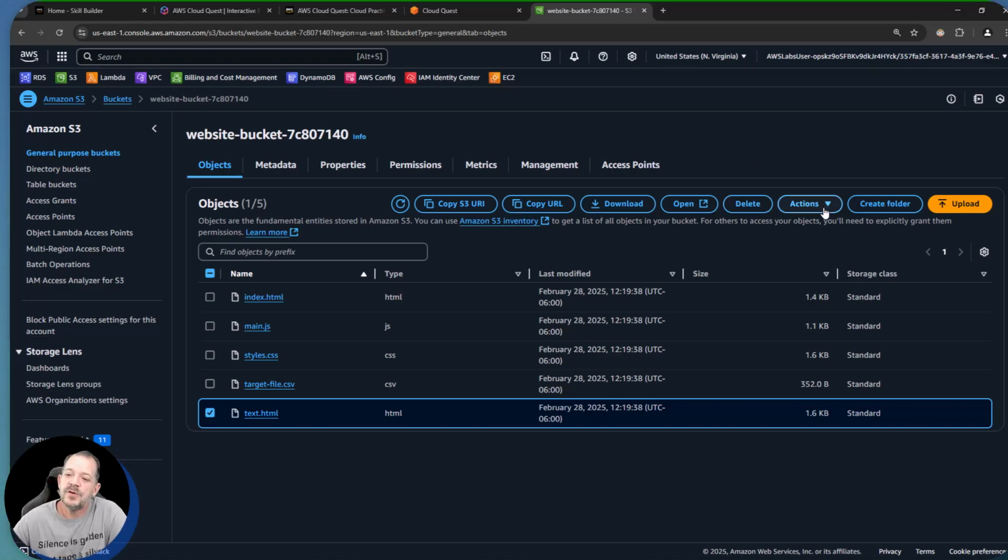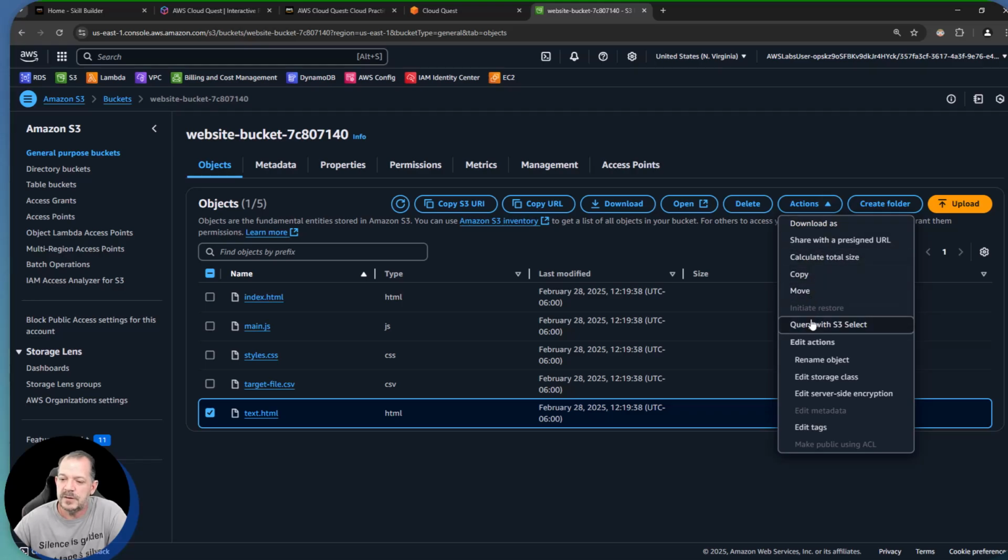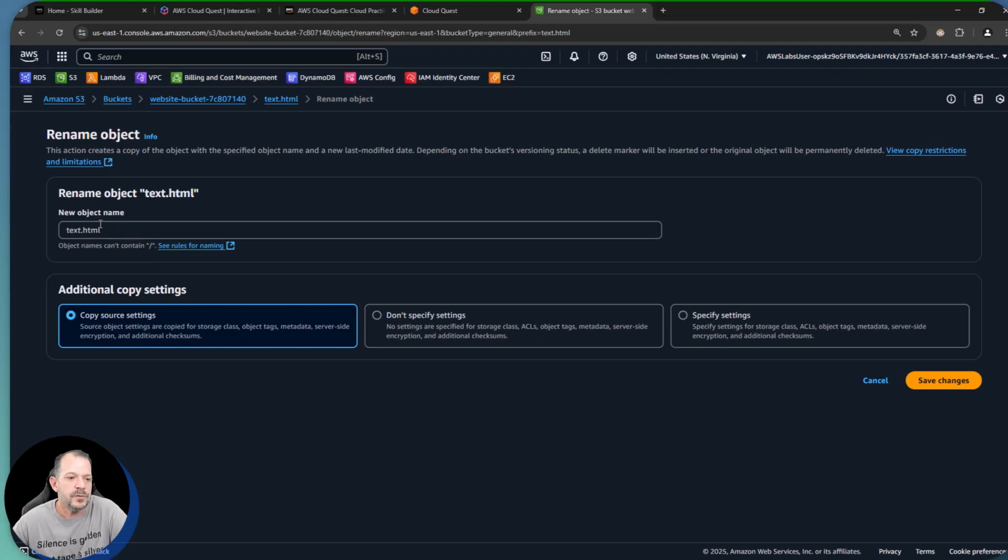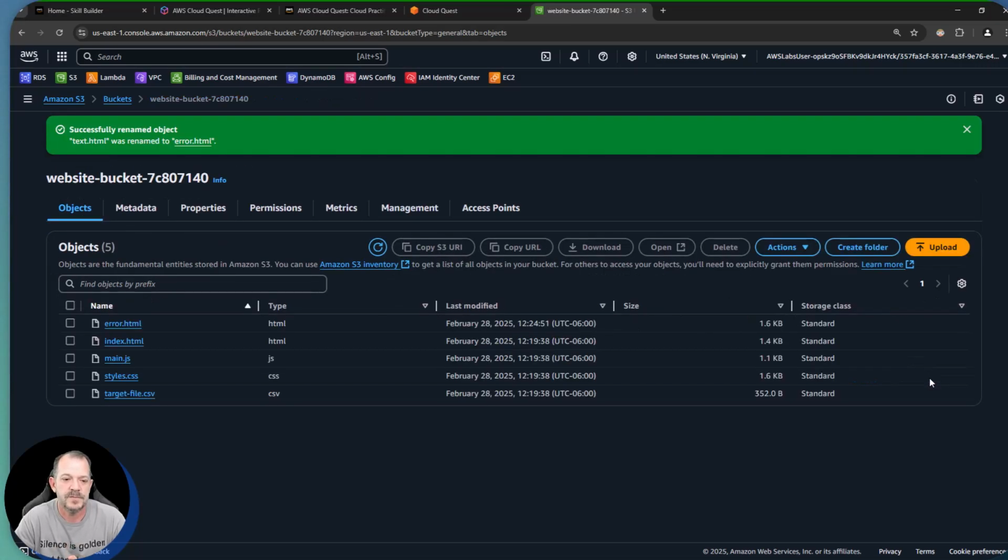So we're going to go over to the Actions tab over here on the right-hand side. We're going to go down here, and what do we need to do? We need to rename the object. We're doing this so that if we run into any errors on this website, we're going to have this error.html page automatically set up, and that will load if we can't load any of the particular pages or assets we're trying to load. All right, so that's basically the first 5, 6 steps there.